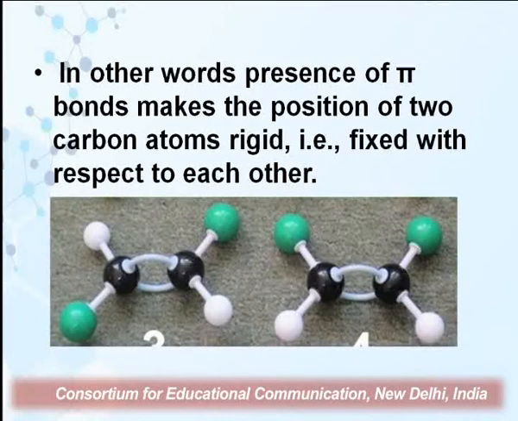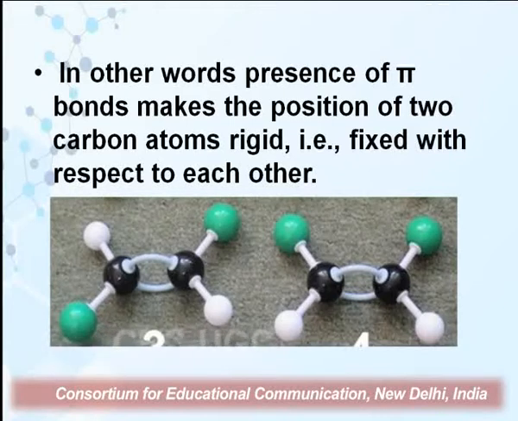So, in other words, it is the pi bond which makes the position of the two carbon atoms rigid, that is, fixed with respect to each other. Again, I have shown you the example of 2-butene, in which in the first structure the two methyl groups are on the opposite side of the double bond, and in the second structure the two methyl groups are on the same side of the double bond.